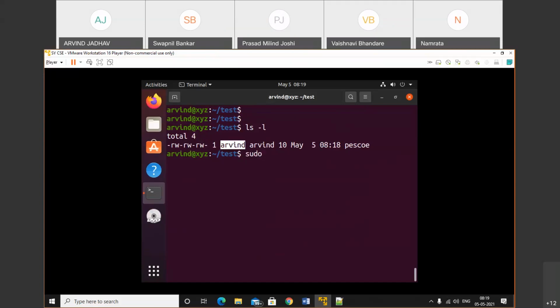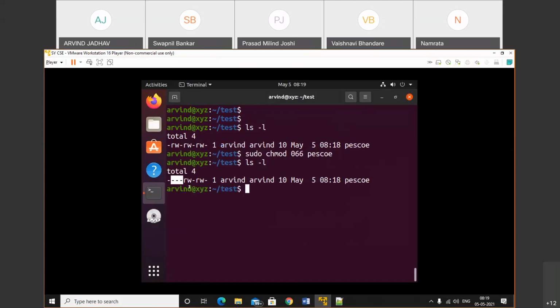By using numeric, sudo chmod, here I want to provide 0 for owner and 66 for group and other, and the name of the file is PSUE. Now let's check out, do we have any permission? See, we don't have any permission for the owner. Now I am the owner of that particular file.